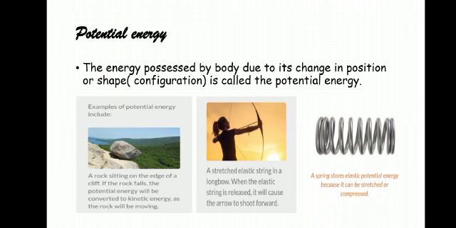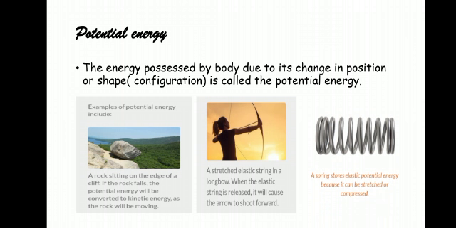That potential energy will change into kinetic energy and will make the toy move. That means work is done there also. So energy possessed by a body due to its change in position or shape is called what? Potential energy. The examples of potential energy due to change in position are a rock sitting on the edge of a cliff, or a book kept on the table, or a certain object at a certain height.